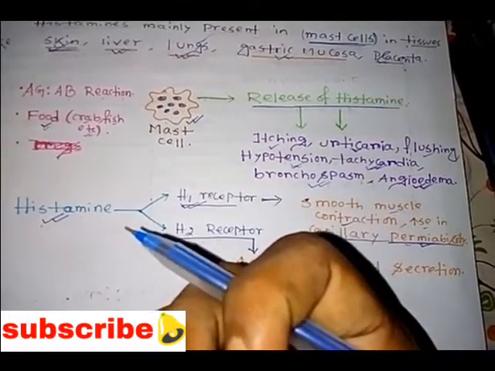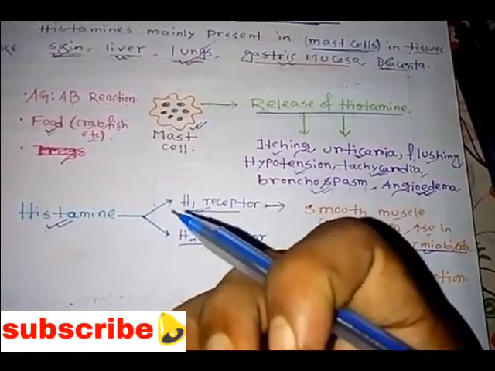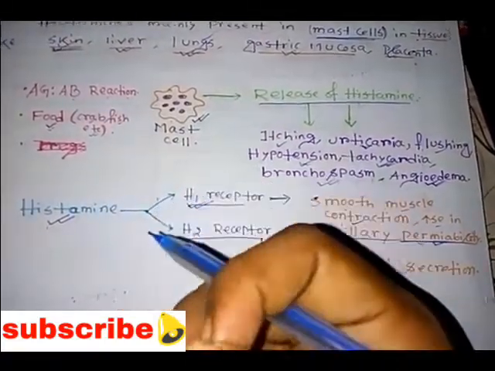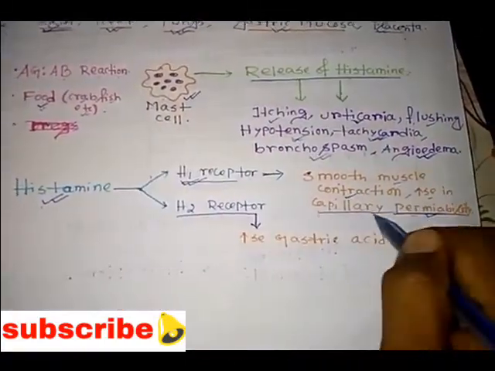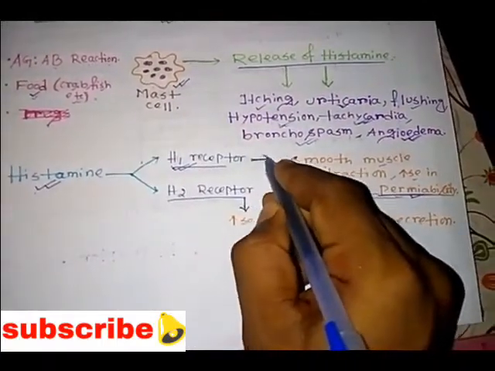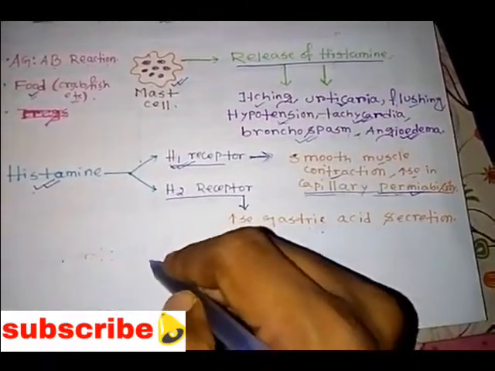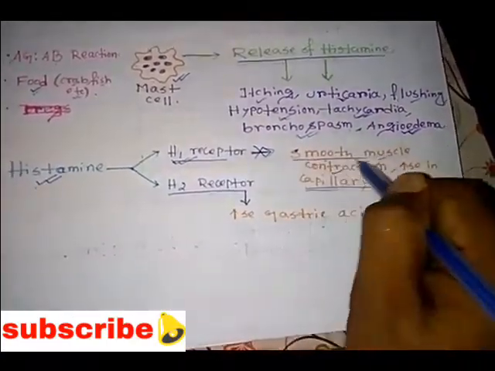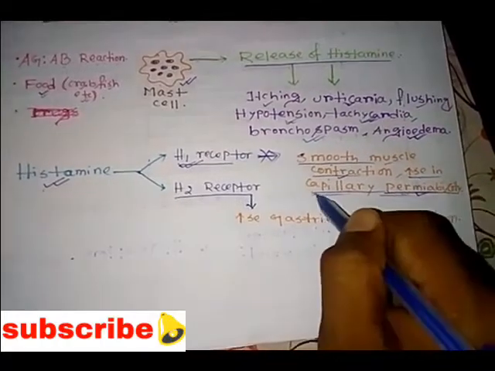For blood circulation, different substances are necessary, like oxygen and different nutrient products. That permeability increases whenever the H1 receptor is activated by histamine. So if we block the H1 receptor, we cannot see smooth muscle contractions, and we also cannot see the increase of capillary permeability.